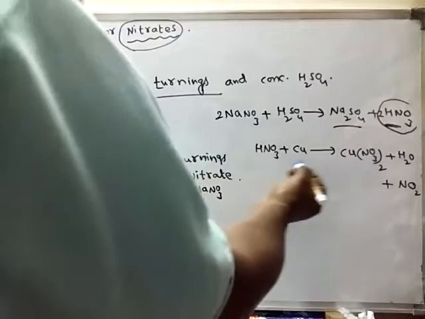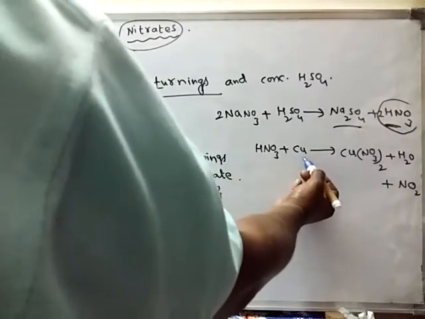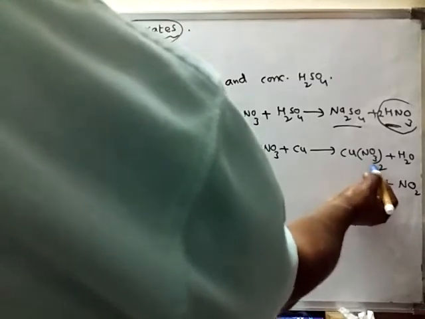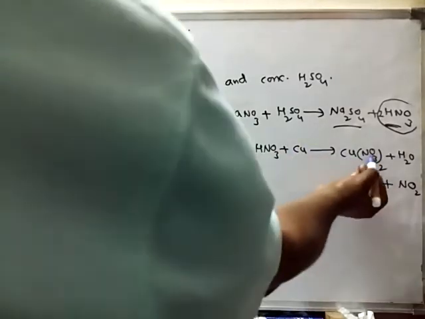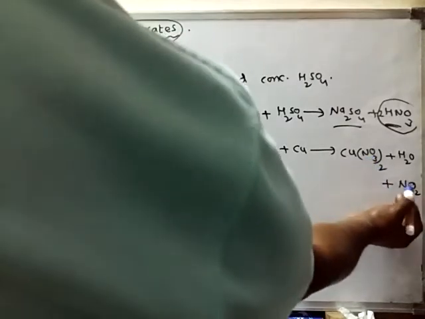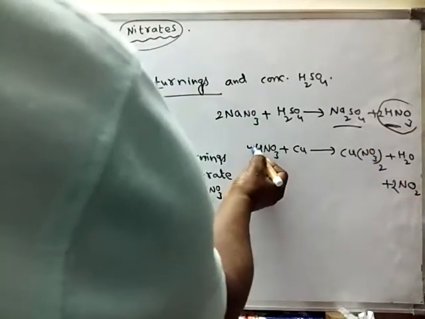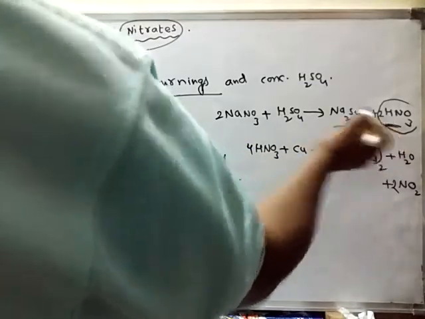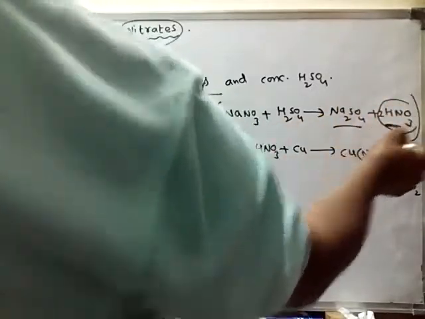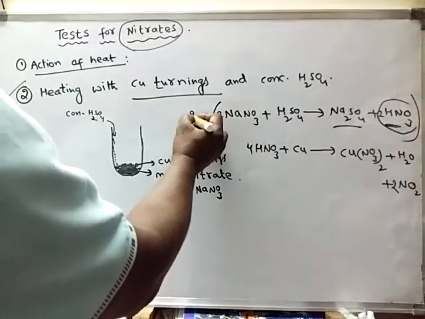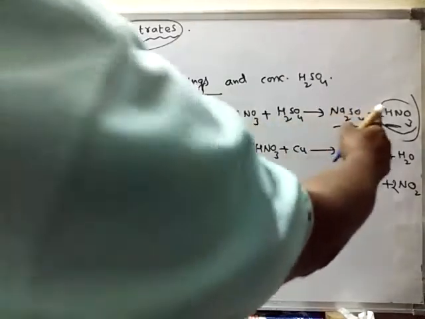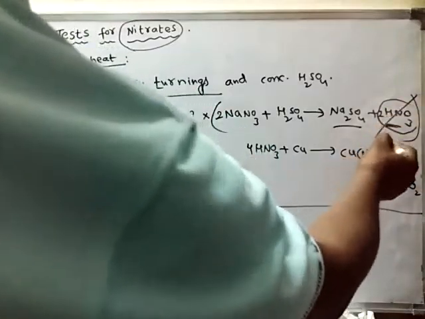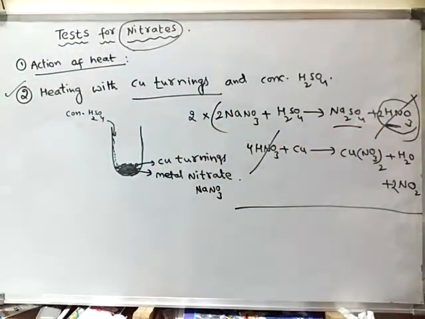See, for the copper nitrate, how many copper nitrates? Here 2NO3, and here also 2NO3. So that means 4 nitric acid it requires. So we have to multiply this entire reaction equation by 2 so that we get 4 nitric acid. So finally, this 4 nitric acid is used up here.